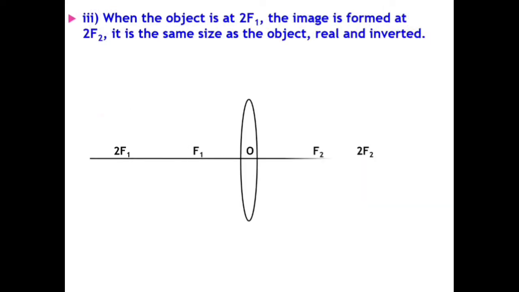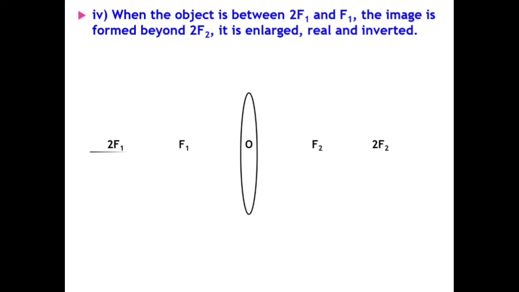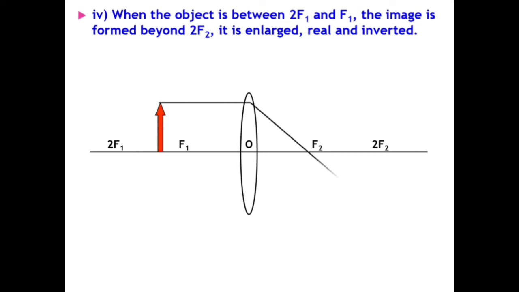When an object is at 2f1, the image is formed at 2f2 on the other side of the lens, real, inverted. When the object is between 2f1 and f1, the image is formed beyond 2f2.